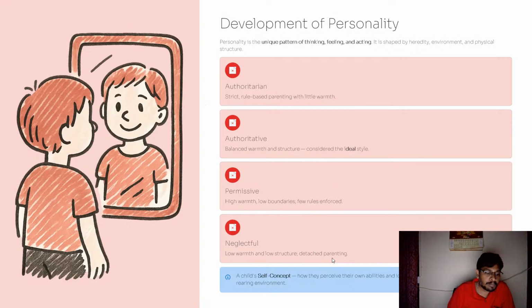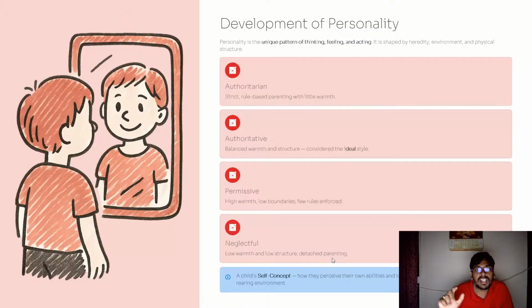And then development of personality. Personality is a unique pattern of thinking, feeling and activity. It is shaped by heredity, environment and structure. So personality is partly biological, hereditary, there is an environmental aspect, and physical structure is also there. Authoritarian: in development of personality, one key aspect is authoritarian, strict rule-based parenting with little warmth. If there is strict rule-based parenting, the child becomes more authoritative because he was brought up by parents with strict rules. Basically the parenting was strict.